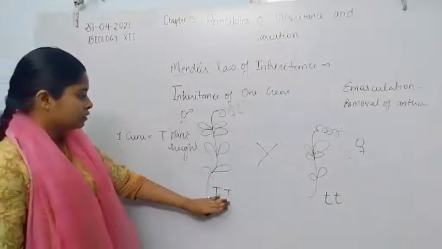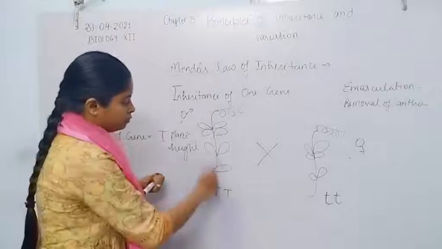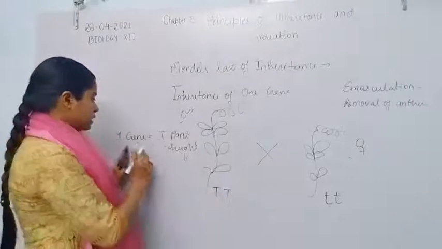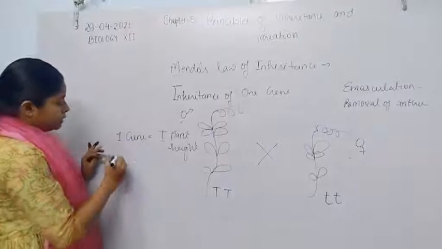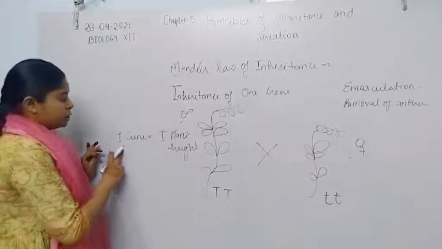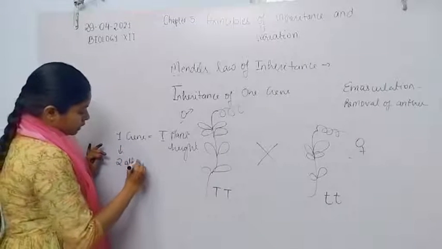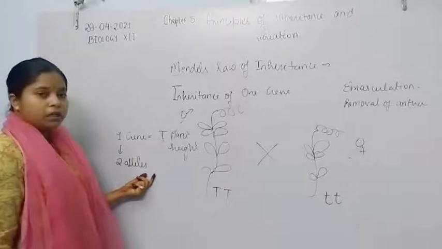Now when gamete formation occurs from this plant, one character is represented by one gene, and one gene has two alleles, दो alleles होंगे.